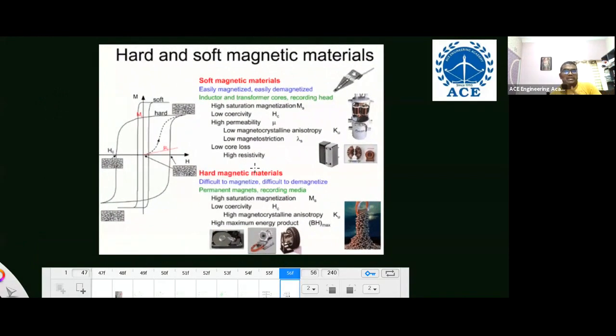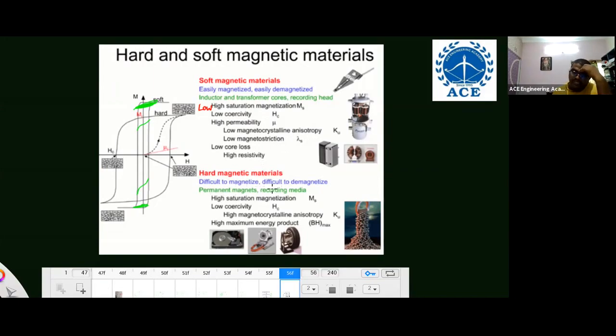Now see here, hard and soft magnetic material, very simple. Listen carefully. Maybe this diagram here is given wrong. You can take up to here only, and the remaining properties here. Soft magnetic materials are easily magnetized and easily demagnetized, with high saturation magnetization, if you take the comparison. Otherwise it also has good magnetic properties: low coercivity, high permeability, low magnetocrystalline anisotropy, low magnetostriction, low core loss, high resistivity.